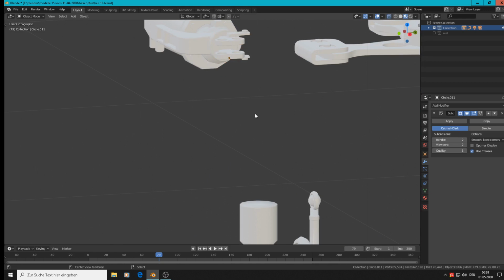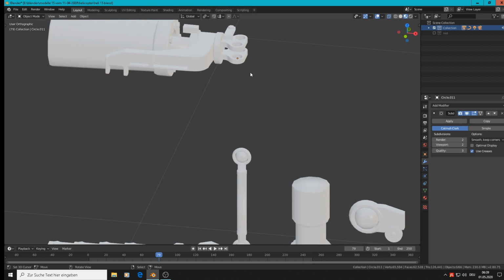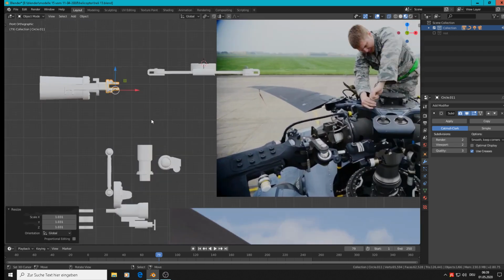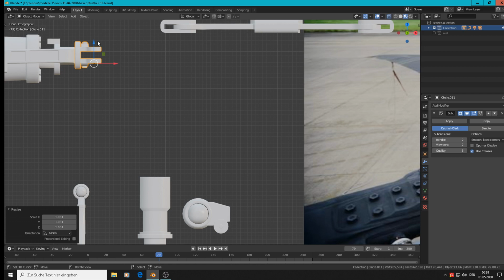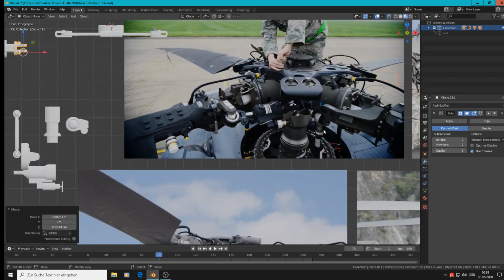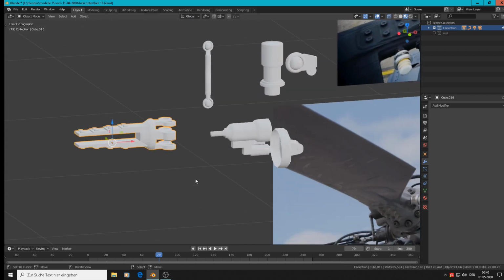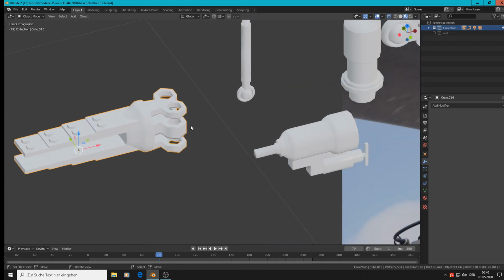There later comes a handle too. We can maybe scale them a little, but we will see that later, how that looks. But we need to go a little bit deeper, I think, such like that. Good. There's that one. Now comes the big black one. File, save. Here we have the problem. It's not a problem. It doesn't look round here because that needs a modifier and that needs no modifier.